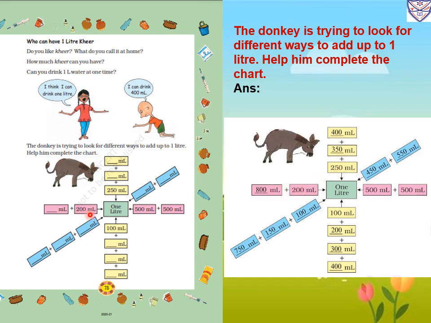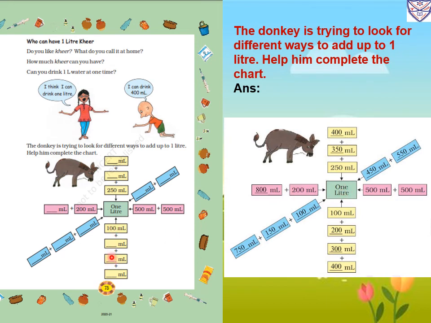Here 200 milliliter is already given. How much is left for 1000? 1000 minus 200 is 800, so we will write here 800 milliliter. 800 plus 200 is 1000 milliliter, which is equal to 1 liter. Now in this one all are blank, so we have to make it 1000 milliliter. First we write 750 milliliter, then 150, then 100. 750 plus 150 is 900. Then 900 plus 100 comes to 1000 milliliter, which is equal to 1 liter.